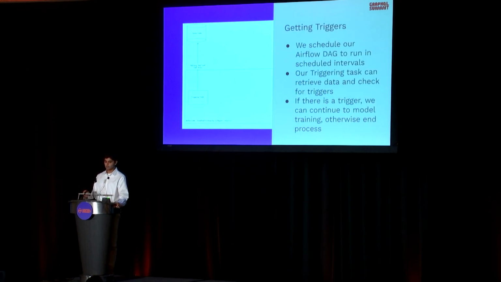So the first step in our process is getting a trigger, and understanding when to update our model is very crucial. That's where triggers come into play within our Airflow setup. First, we're going to set up our Airflow directed acyclic graph to be executed at specific intervals. To kick off the entire process, our initial task is our triggering task. When it is executed, it'll delve into our data lake and pull the recent batches of data.